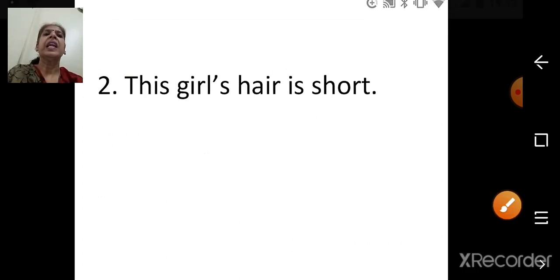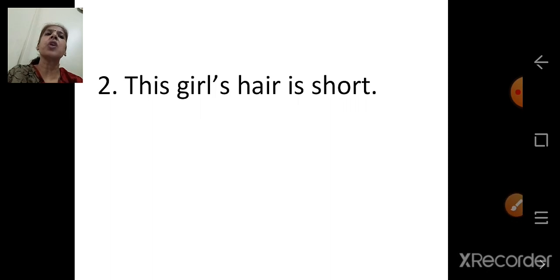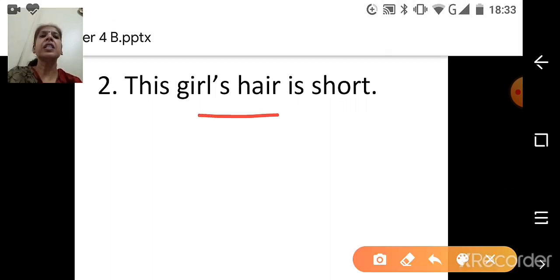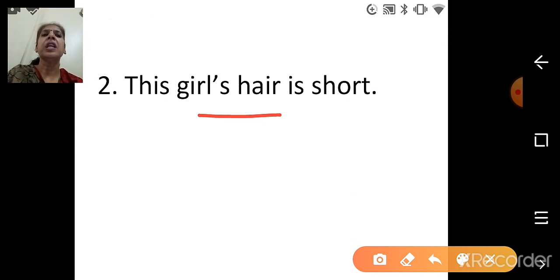Next one. This girl's hair is short. Whose hair is short? Girl's hair is short. We have to begin the sentence with This is a. So we will write the answer: This is a girl whose hair is short.